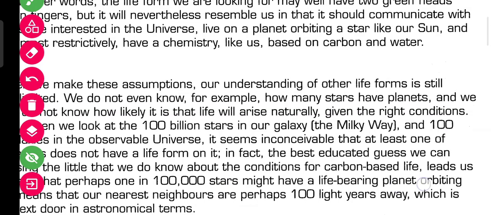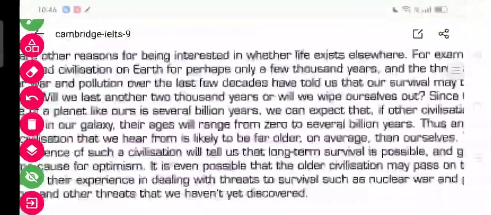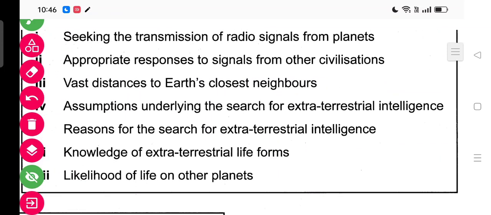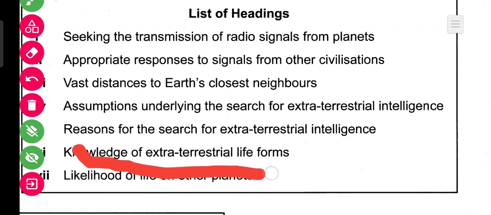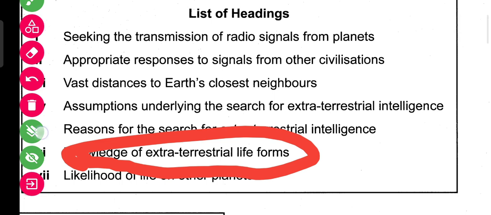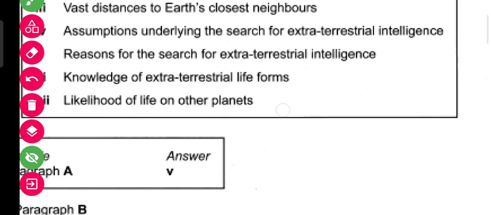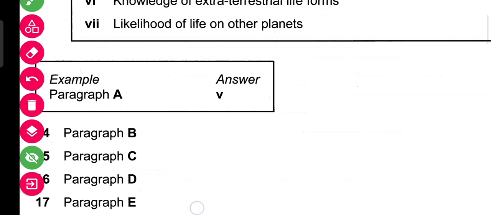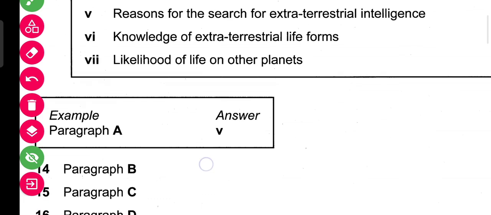So it is mentioned about life. Let's see which option is mentioned for life. Yes, it is here: knowledge of extraterrestrial life form. So the answer for C will be life form, that is number 6.